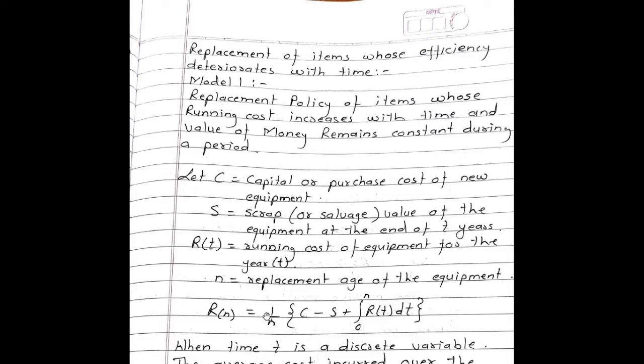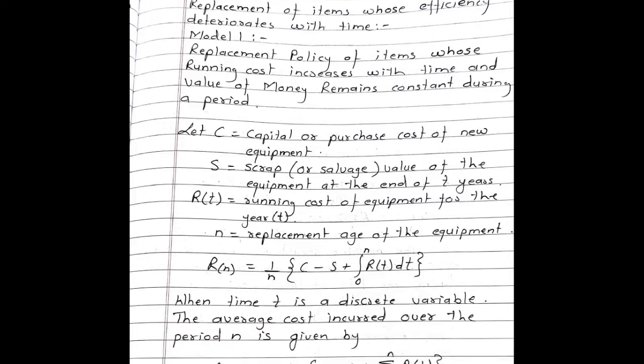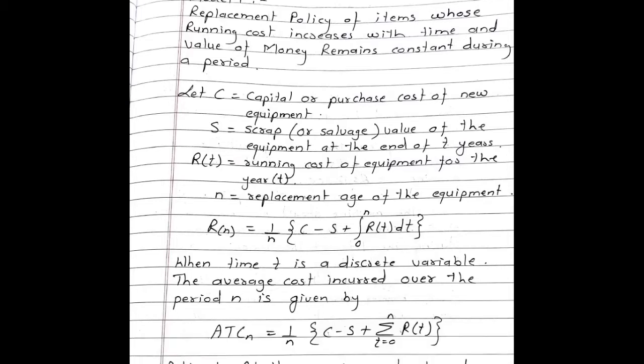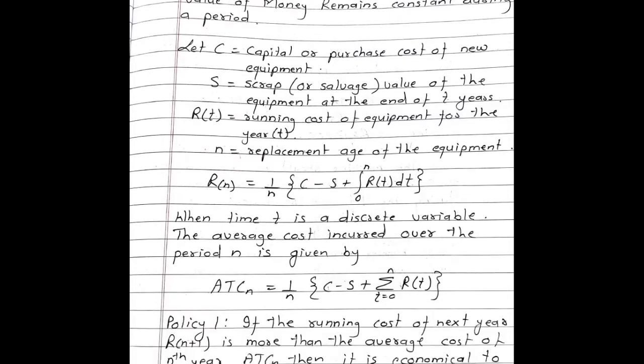Rn is equal to 1 upon n, C minus S plus integral 0 to n RT dt, when time t is a discrete variable. The average cost incurred over period n is given by ATCn is equal to 1 upon n, bracket C minus S plus summation RT, T takes value from 0 to n.